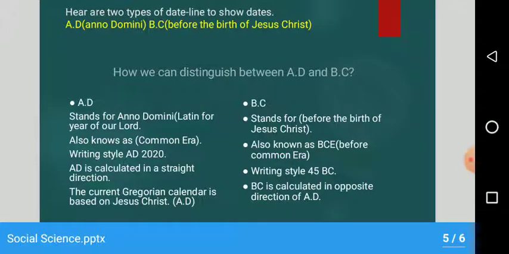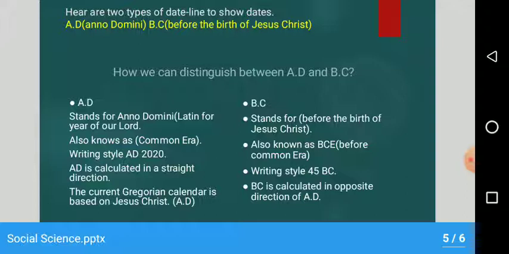Here are two types of dateline to show dates. AD stands for Anno Domini, BC stands for before the birth of Jesus Christ. How can we distinguish between AD and BC?